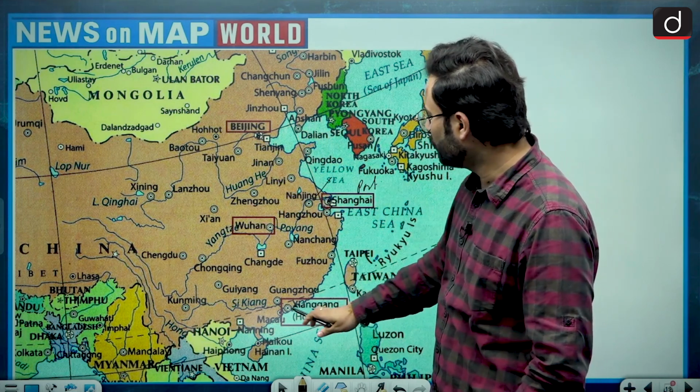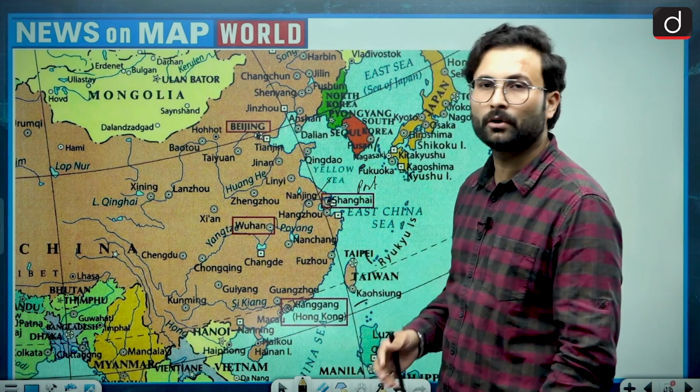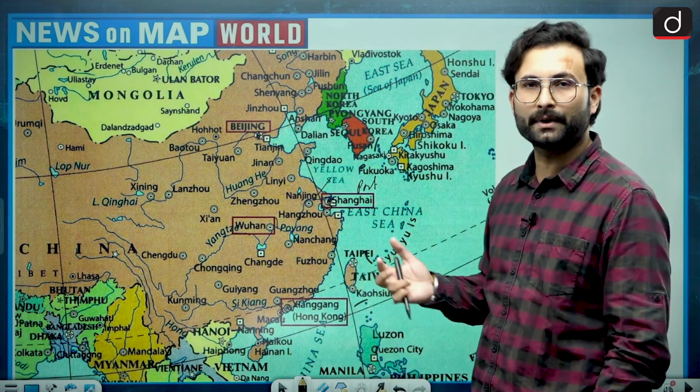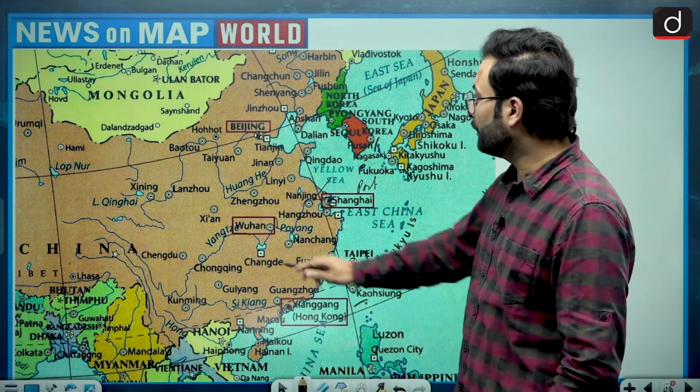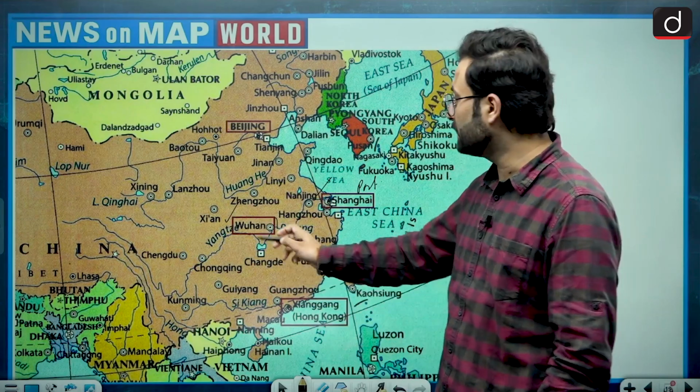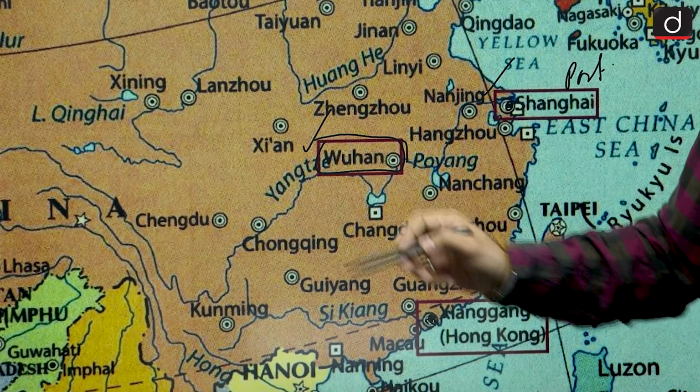And then when we come to the Hong Kong region, you know that Hong Kong was given to China by the British, so this is also a port city. Coming to Wuhan, you can see here it is a landlocked city, inside mainland China.